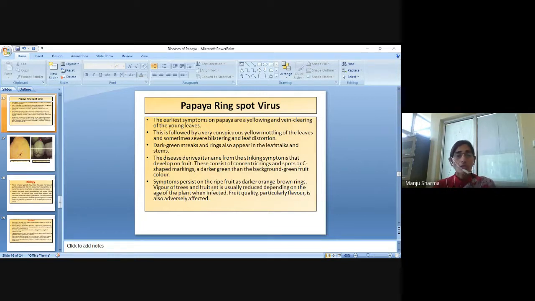Symptoms persist on the ripe fruit as darker orange-brown rings. Vigor of trees and fruit set is usually reduced, depending on the age of the plant when infected. Fruit quality, particularly flavor, is also adversely affected.